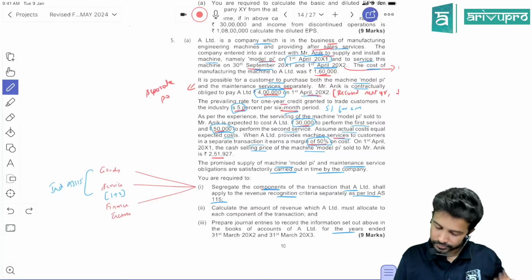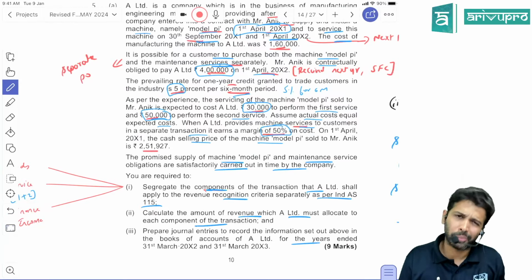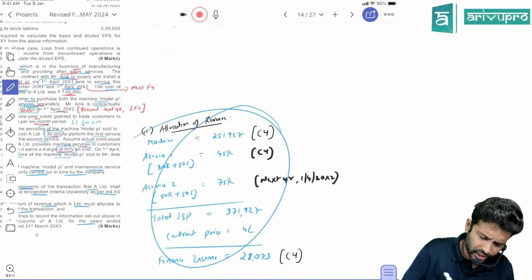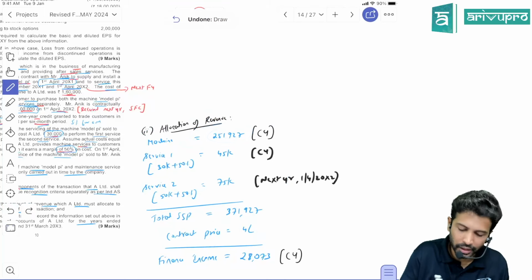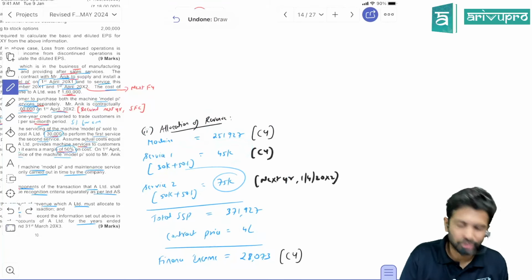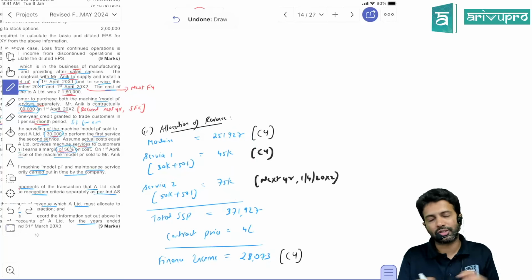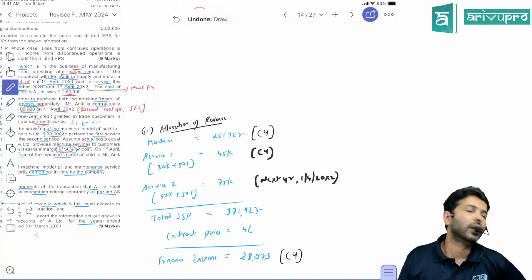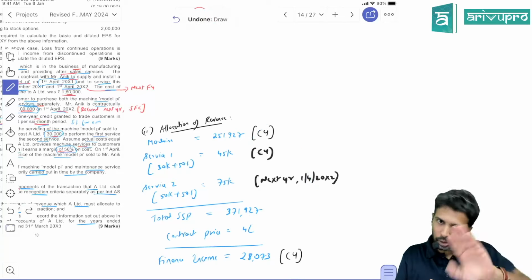Okay? Calculate the amount of revenue which A Limited must allocate to each component. Allocation we have already done. Now this only is allocation. Out of 4 lakh rupees, SSP of machine is 251, service is this much, service 2 is that much. So this much will be allocated. The balance 28,073 is the finance income. Done, sir. For your reference, I have also told when the revenue should be recognized. I'll tell you with journal entry also.